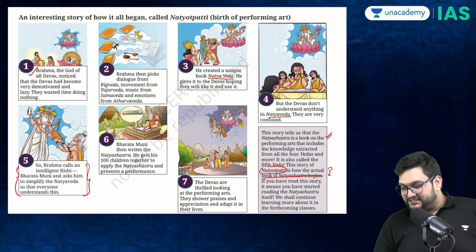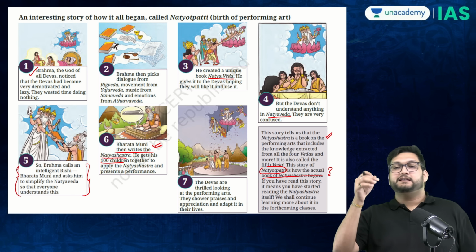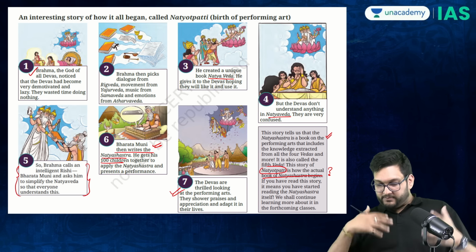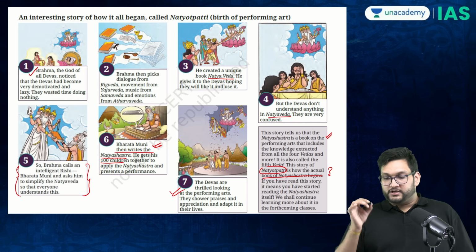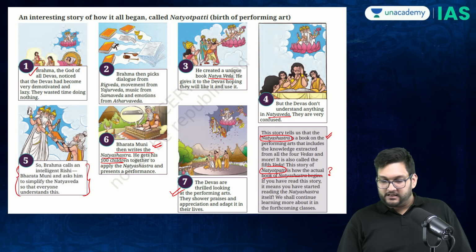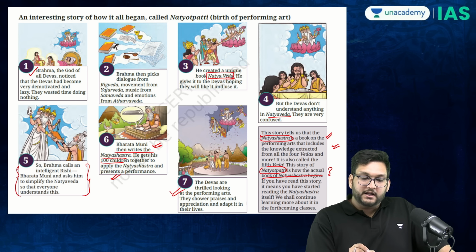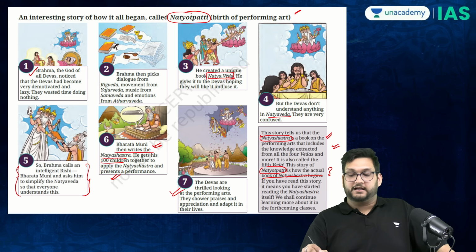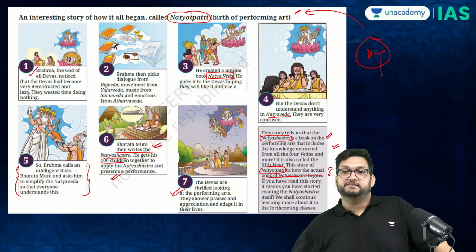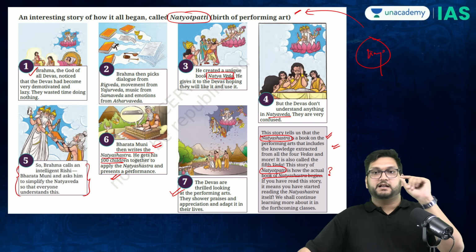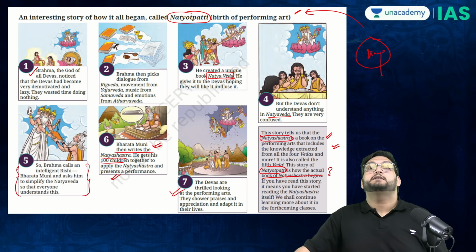And therefore, Natya Shastra is written from the text called Natya Veda, and it simplifies everything so that everybody can appreciate dance and drama. So for you, the concept of Natya Veda, the story behind it, and Bharata Muni is very important, which is called the Natyopati, the birth of the performing arts. A mythological reference in the book itself, but very interestingly it gives you the origin of Bharata Muni's Natya Shastra, Natya Veda, and how it is considered to be the fifth Veda.